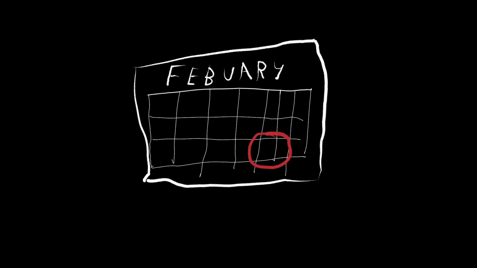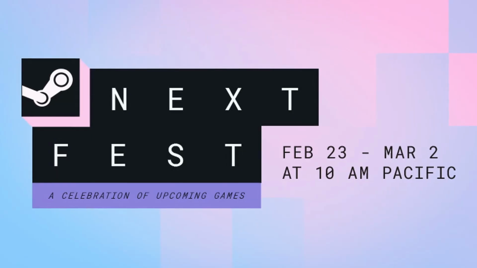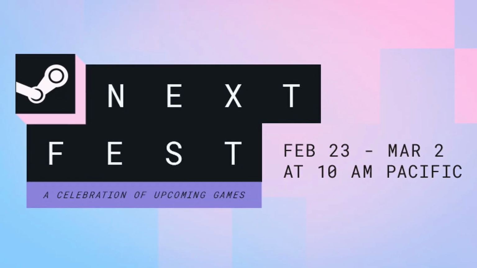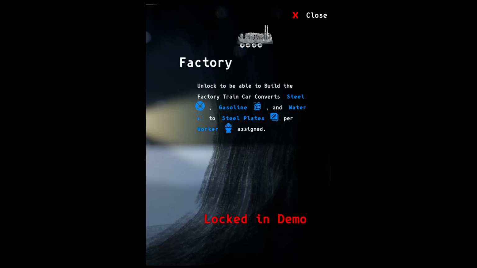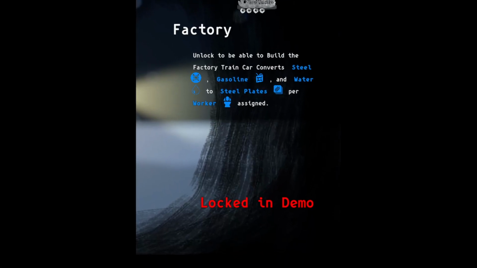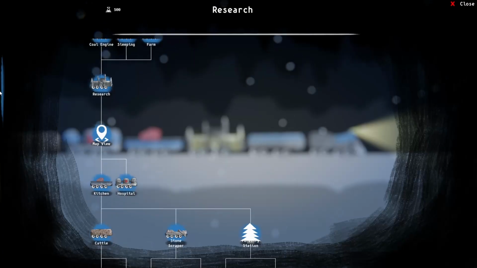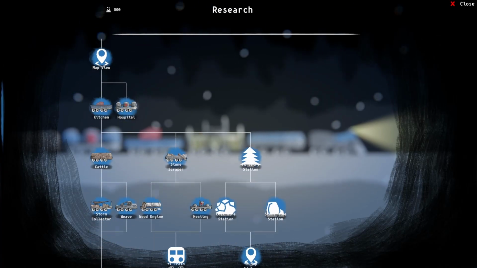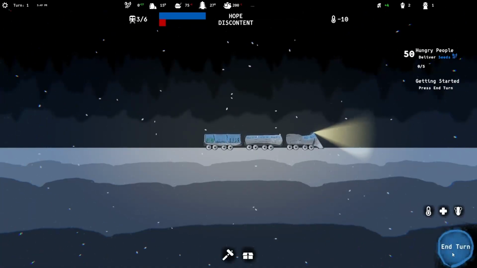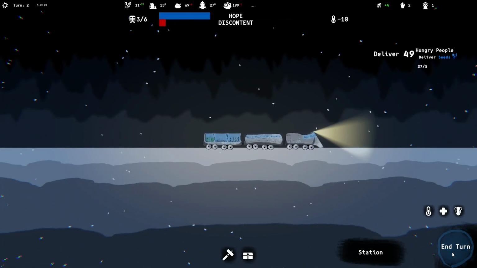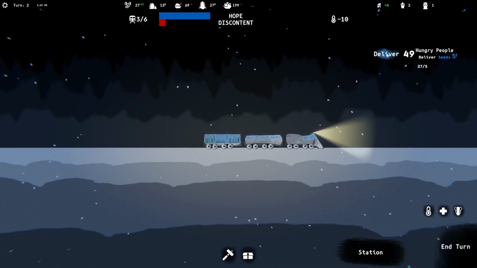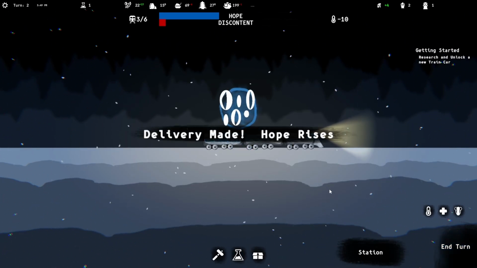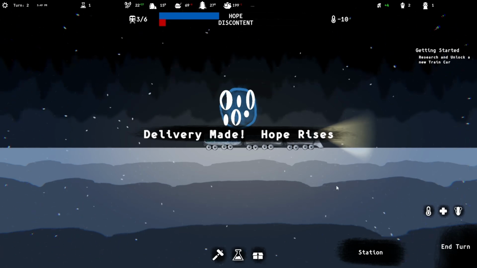Moving toward the end of February, my game participated in the 2026 February Steam NextFest. As part of prepping for that, I had to refine my game and make a demo build. I started by locking down parts of the research tree out of the demo. Next, I overhauled the layout of the research tree, as well as reworked some of the initial tutorial objectives. Both of these elements were done in an effort to improve the player onboarding experience, as both were parts that had tripped up players the most in my previous playtesting.